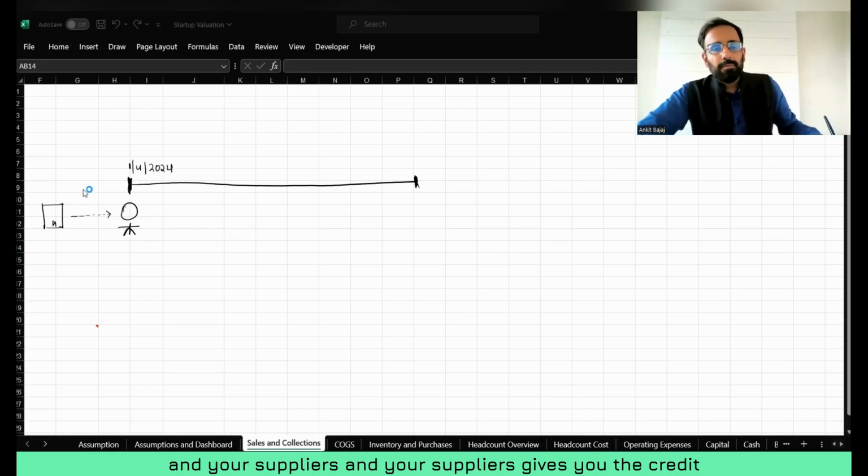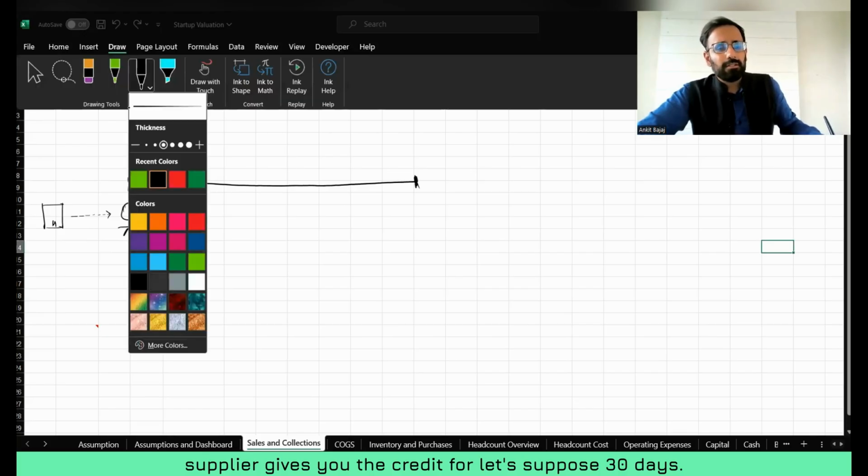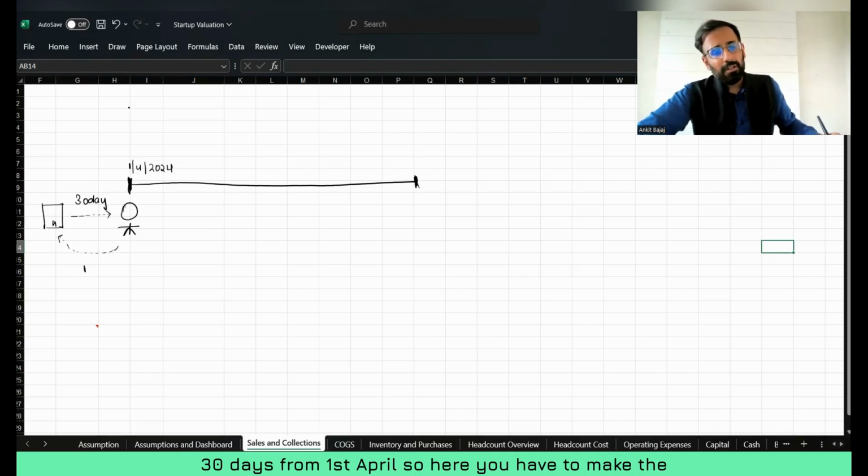And your supplier gives you credit for, let's suppose, 30 days. So you have to make the payment to the supplier after 30 days. If you count 30 days from 1st April, you have to make the payment on 1st May to the supplier.